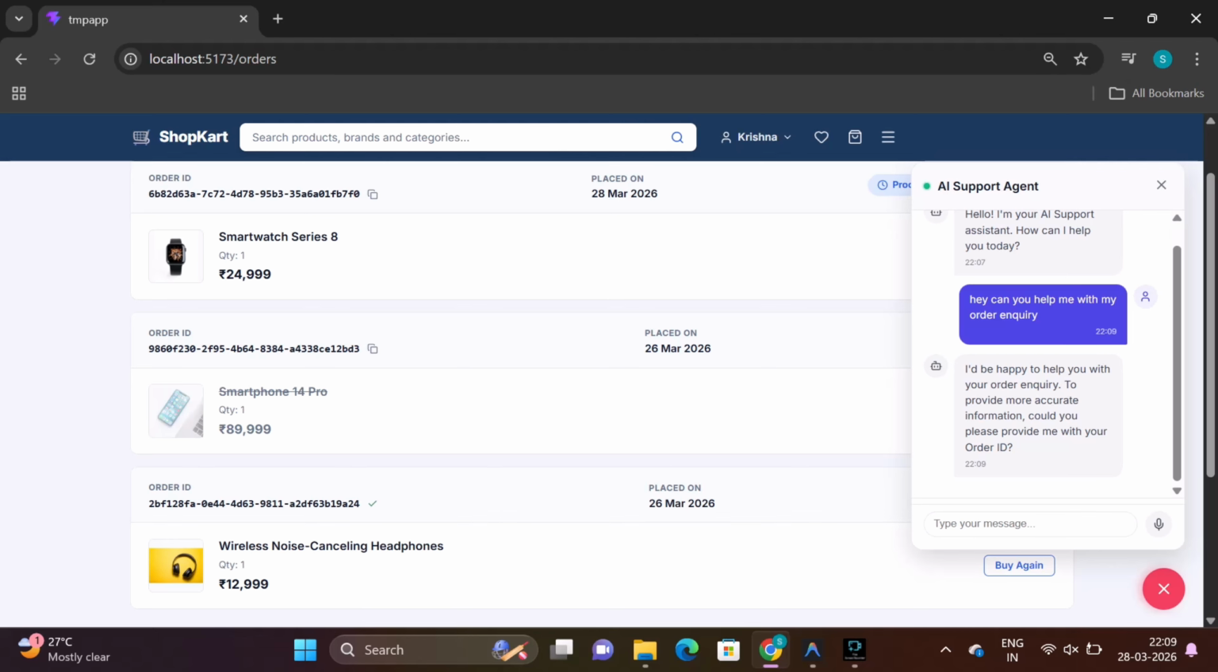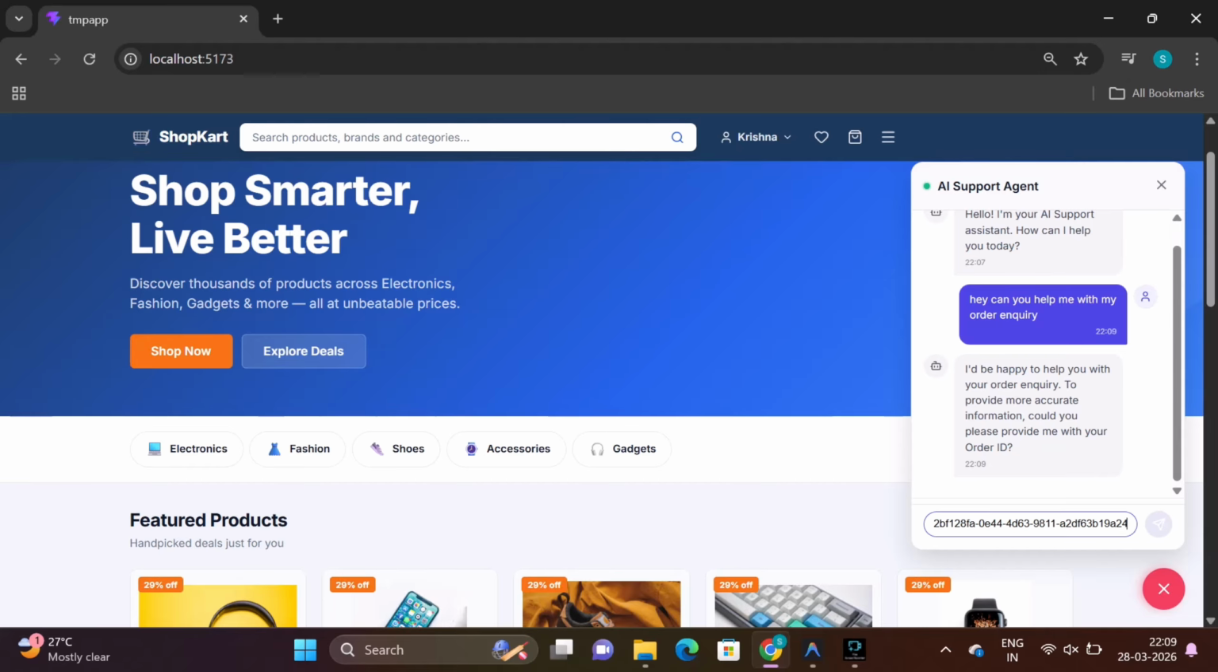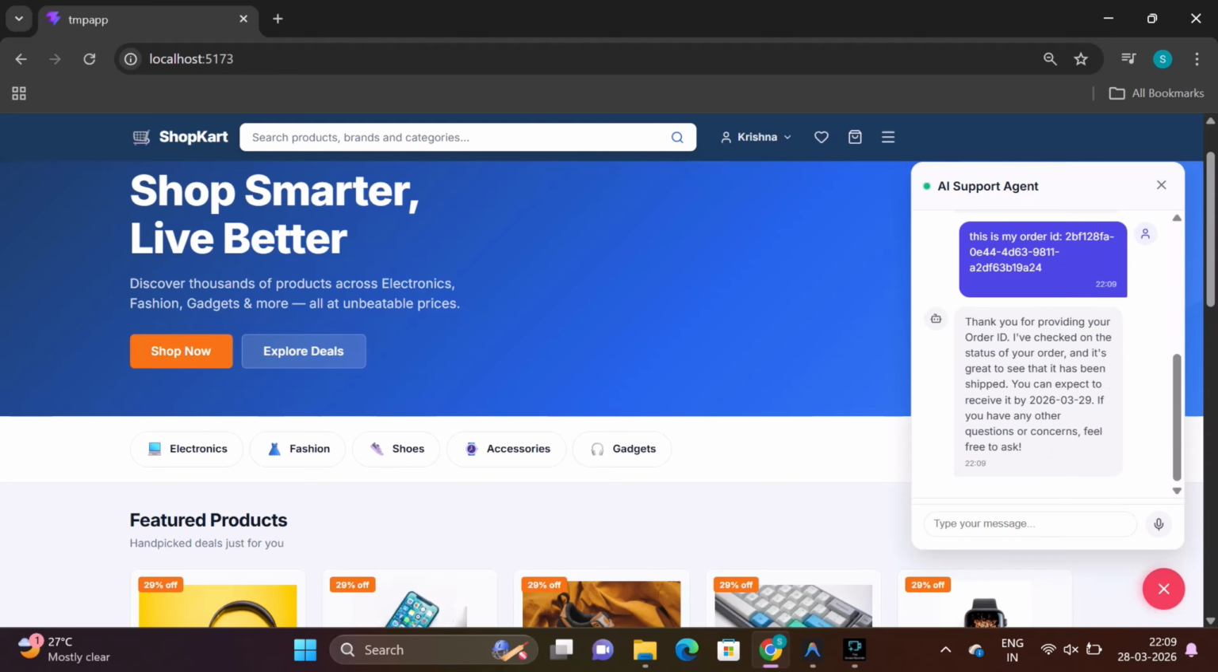So we have the functionality of copying the order ID here. So I'll just copy and paste the order ID here, and then I'll just write that this is my order ID, and then give it to my LLM. So it says thank you for providing the order ID, and it says that your item is currently shipped, and it is also showing the expected delivery date. So this means our model is correctly working, because it's not just giving real LLM data, it is considering my Supabase database.